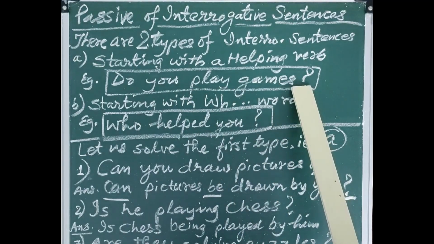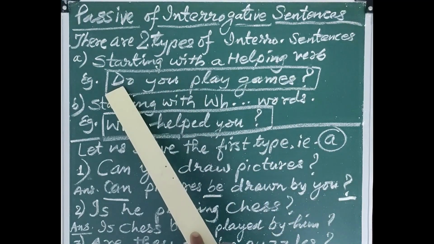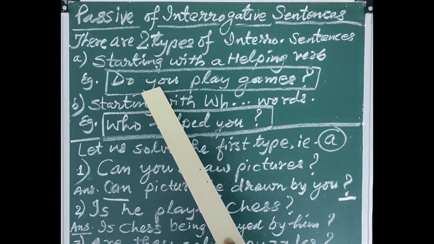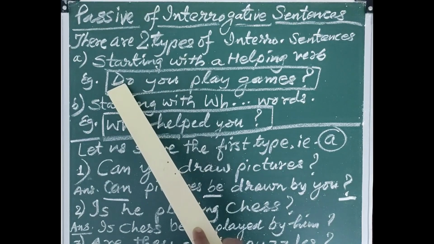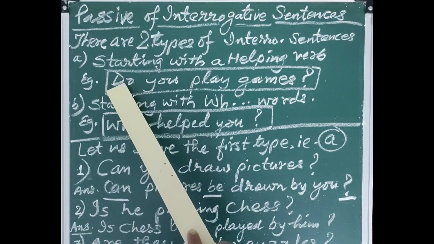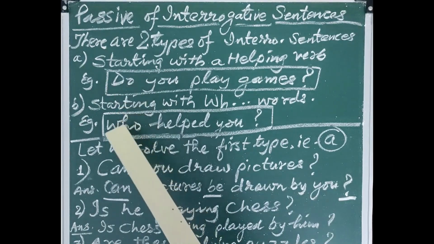There is a question mark. The sentence starts with do. This is a helping verb, and here comes the subject. In interrogative sentences, please note from now onwards that the subject comes after the interrogative helping verb or the interrogative word.